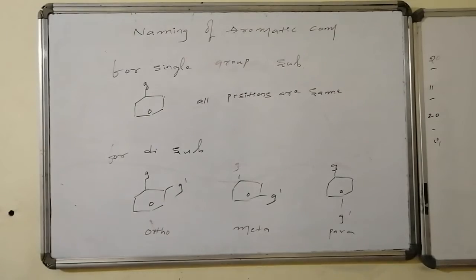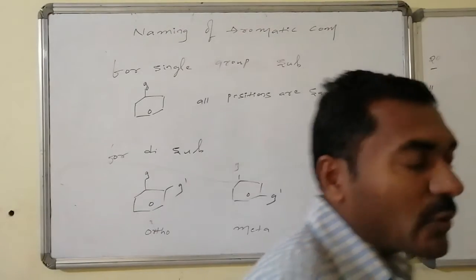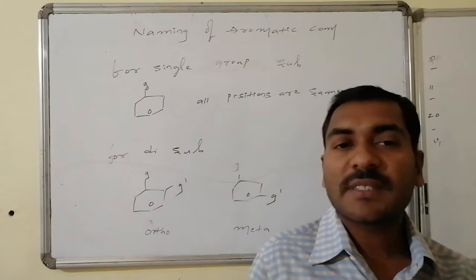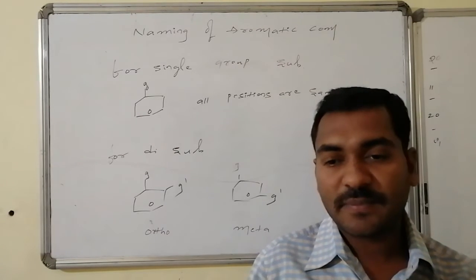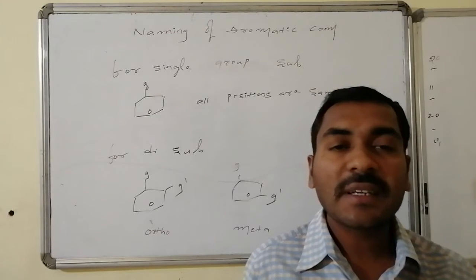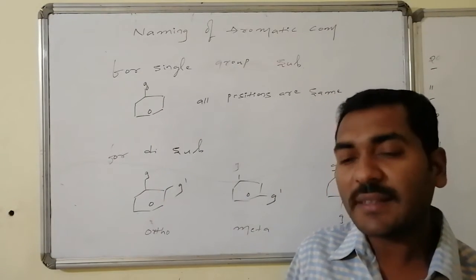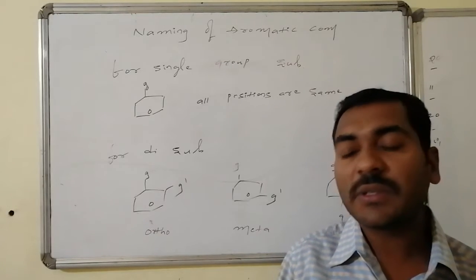Yes, while naming of aromatic compounds for a single group, if it is present as a substitution, all the positions present over the aromatic ring are same. All the positions present over the benzene ring are same. I can keep the group at any place, that is same. Hence, all positions remain equal for the group.